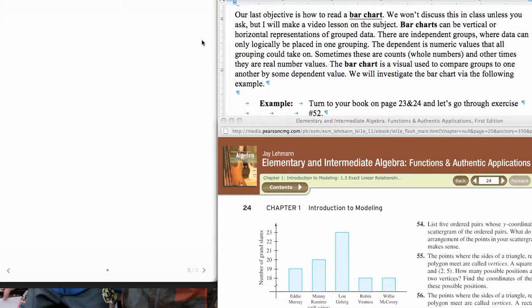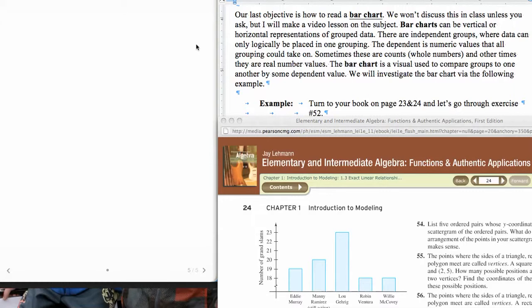Our last objective is the bar chart. A bar chart I usually don't discuss in class, but this is a special case in case you are not familiar with the bar chart. I feel that most people have experienced bar charts in their world through reading the newspaper and seeing different data displayed. Bar charts display data with bars, obviously, and these bars represent different categorizations of data.